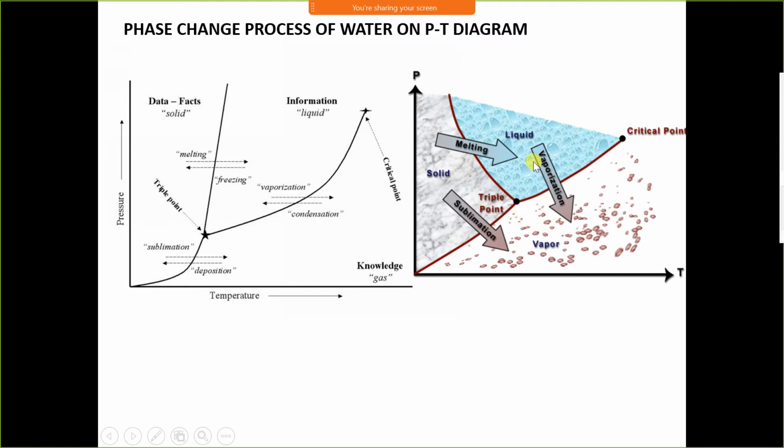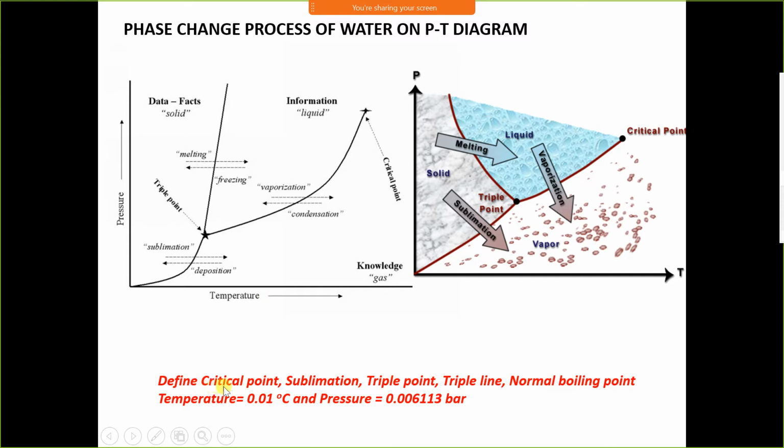The same figure is explained here. This is a triple point. This is liquid, solid. Conversion of solid into liquid is a melting process. Liquid to vapor is vaporization. Solid to vapor is sublimation. And this point is the critical point. We have already discussed what the critical point is. The critical point is the one at which liquid directly converts into vapor without boiling. And this line represents the saturation condition where boiling takes place. But this is the last point where boiling will not take place. Here sensible heat is 0.